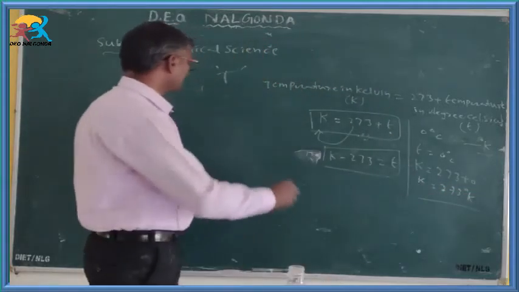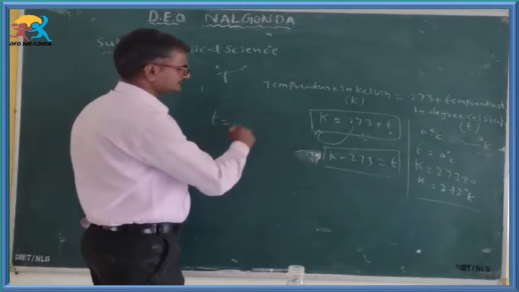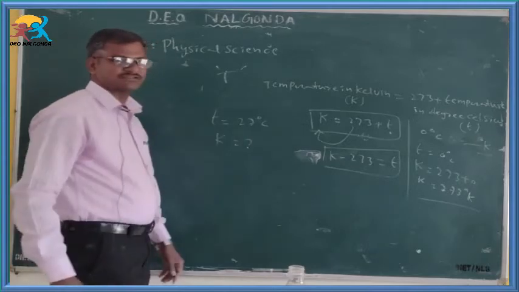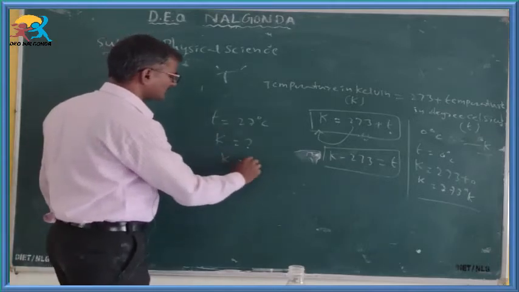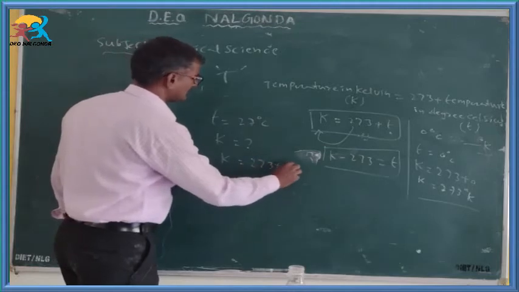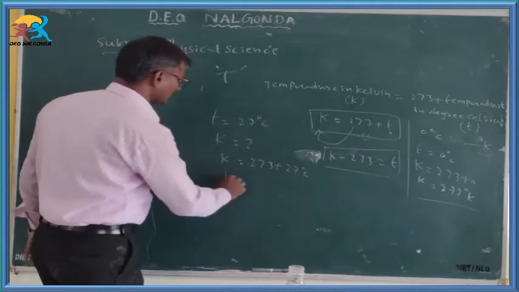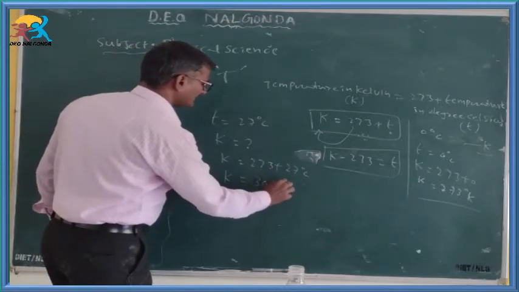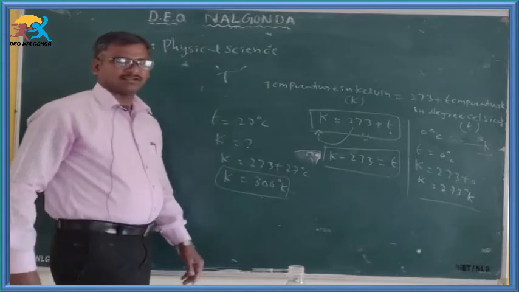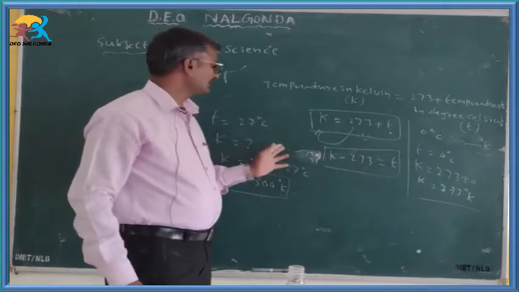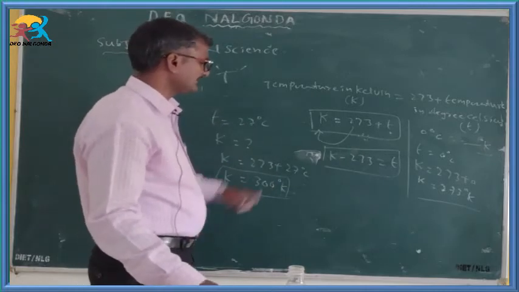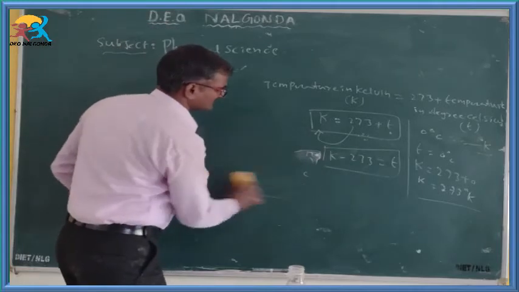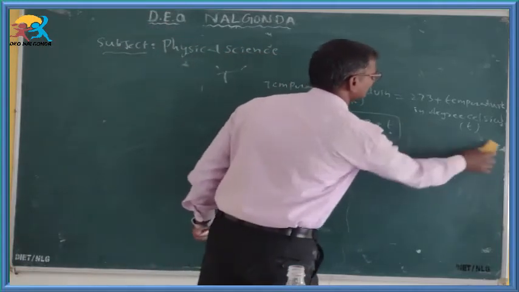At the same time, if t is equal to 27 degree centigrade, then K is equal to how much? K is equal to 273 plus 27 degree Celsius, you get 300 degree Kelvin. Like this, conversions are present from degree Celsius to Kelvin. At the same time, Kelvin to degree Celsius, the reverse conversion, we are going to discuss in detail.